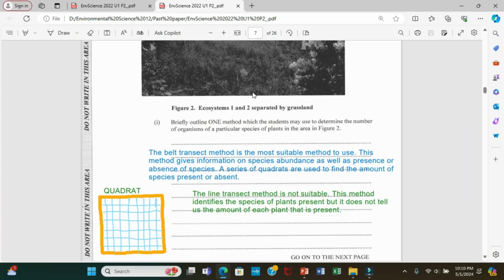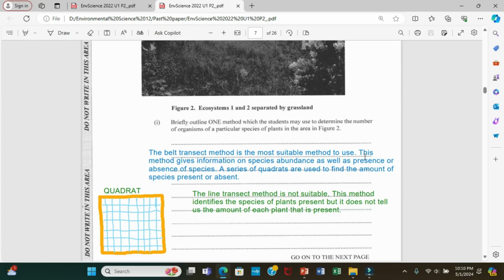Alright, let's move to the question. Question 1: Briefly outline one method which the student may use to determine the number of organisms for a particular species of plant in the area in figure 2. Now, I'm going to start by telling you which method is most suitable. The belt transect method is the most suitable method to use, and I'm going to explain why that is.